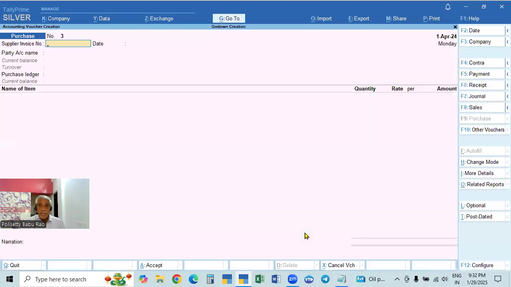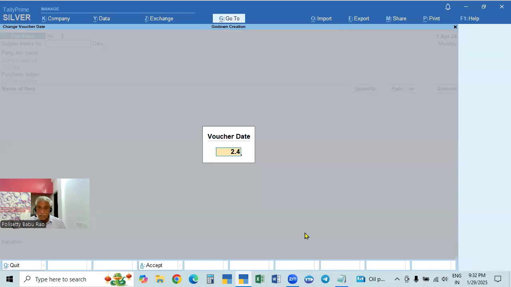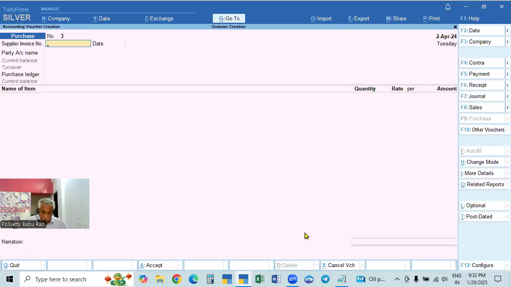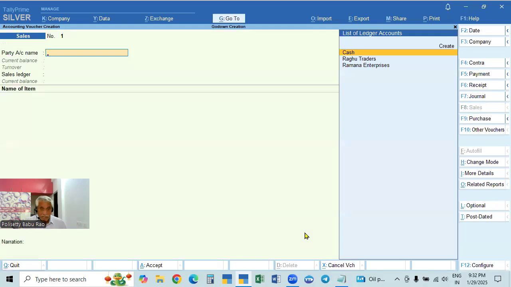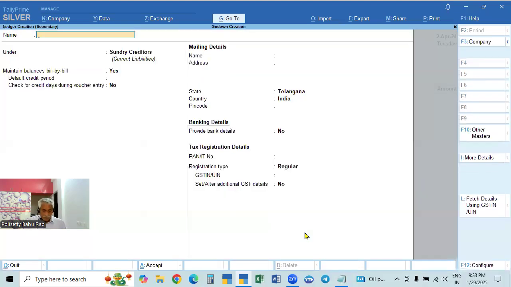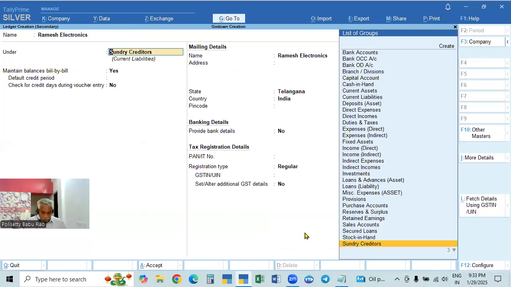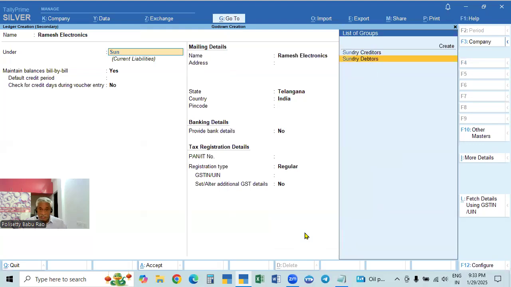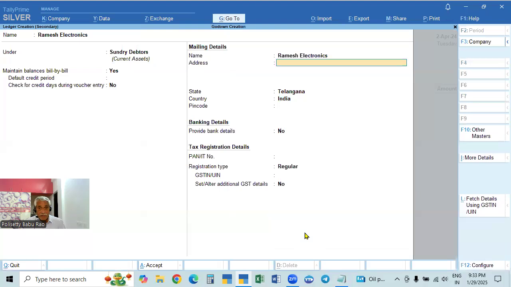Now we are selling the goods. For example, the date will be 2nd April. 2nd April, we are selling the goods. Take F8. To whom are we selling? Alt C, Ramesh Electronics, for example, is a sundry debtor because we are selling the goods. Sundry debtor, name and everything.